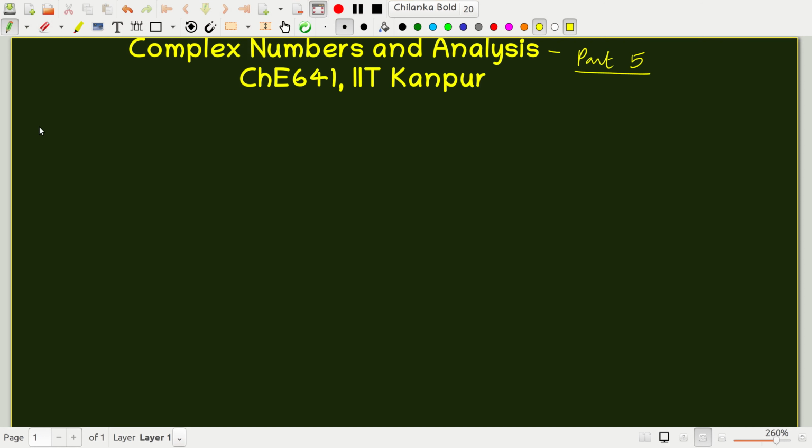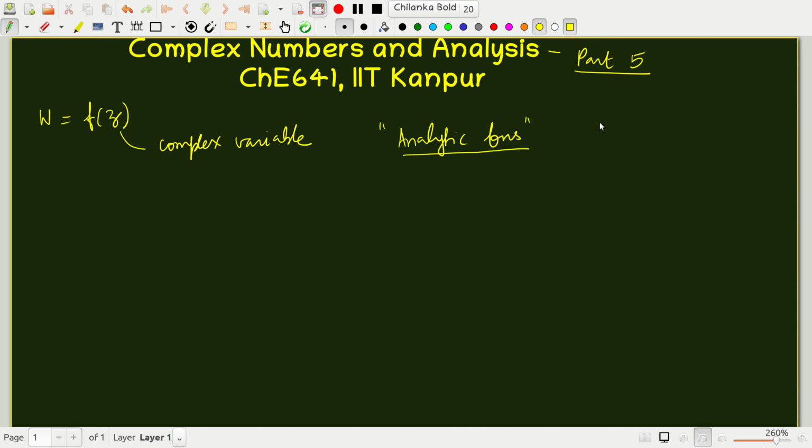Note that in complex analysis, we study a class of functions w equals f of z, where z is a complex variable and w is a function of this complex variable. There is a class of functions called analytic functions, which are very special, as I told you in the last lecture. Why are analytic functions special? Well, first of all, what are analytic functions?